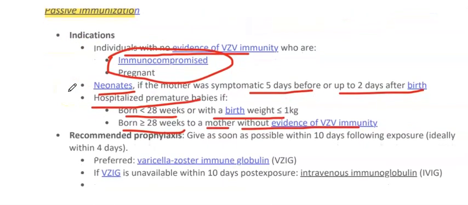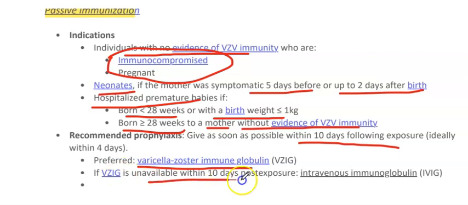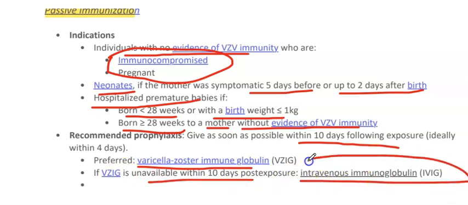Recommended prophylaxis: give as soon as possible within 10 days following exposure, ideally within 4 days. Preferred reagent is varicella zoster immunoglobulin. If it's not available within 10 days of the exposure, IV immunoglobulin is given. So varicella zoster immunoglobulin is preferred, but if it's not available, intravenous immunoglobulin (IVIG) is given. So that's all about chickenpox.